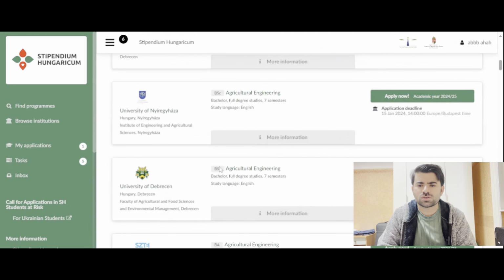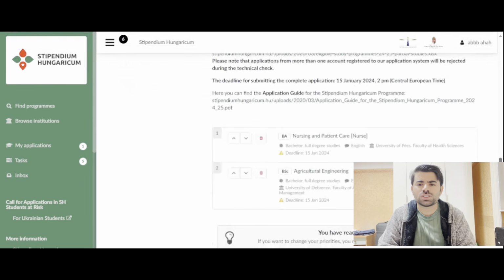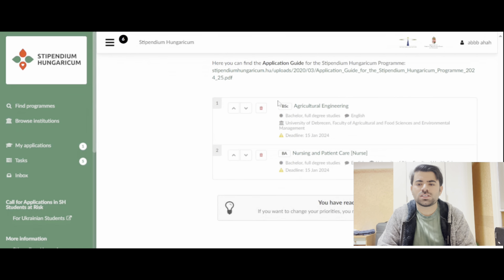This is a bachelor course also. I choose this course. So as you can see here, there will be two courses. Now these are the two courses, and I can apply now. I can start my application. But if you want to delete any of them, you can just delete here. Or if you want this to be your first priority, you can just click here. As you can see, it changes, and this is the first priority now, and this is the second priority.